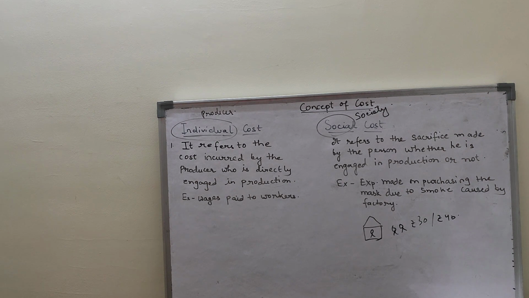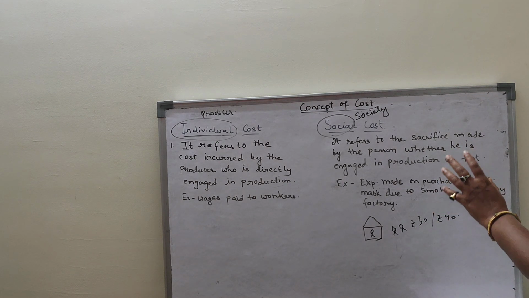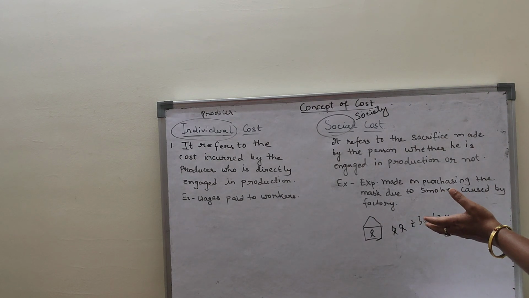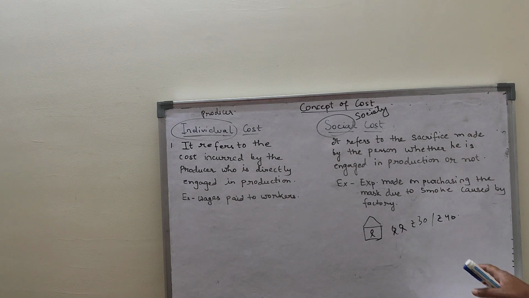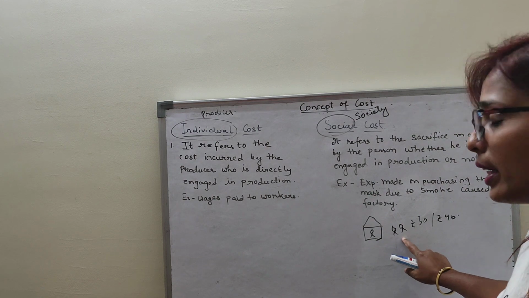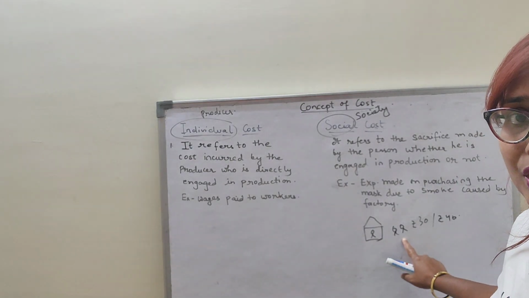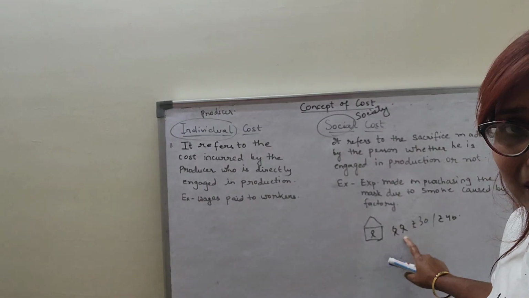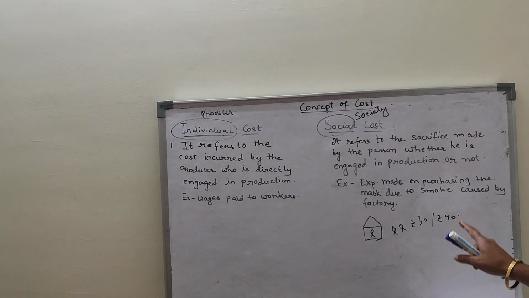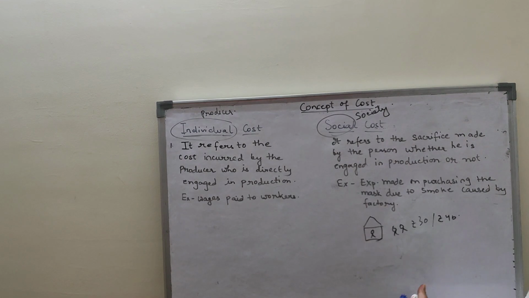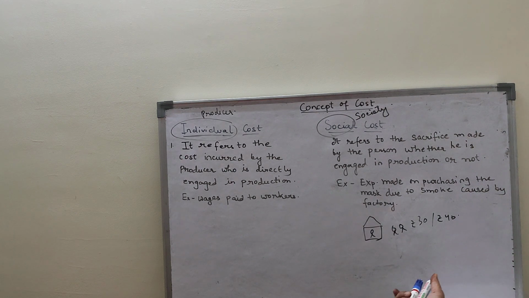So in society, the money spent by the community on purchasing the mask or anything, this cost is known as the social cost, because the person who is staying outside is also getting affected by the air pollution. So they are bearing the cost of purchasing the mask. This is the social cost which is borne by the person whether he is engaged in the production or not. Clear, children?